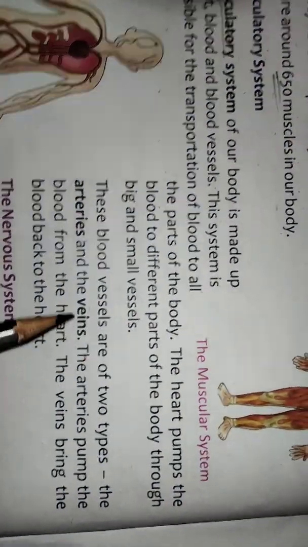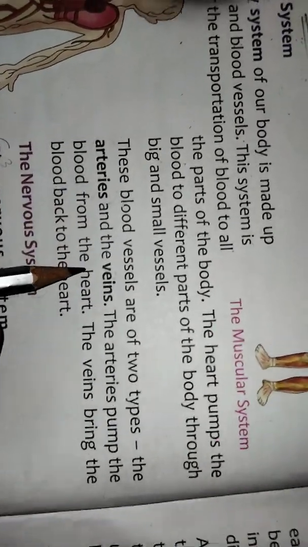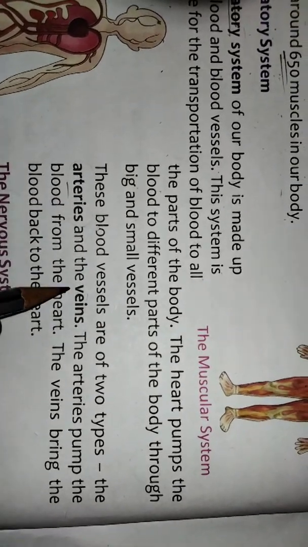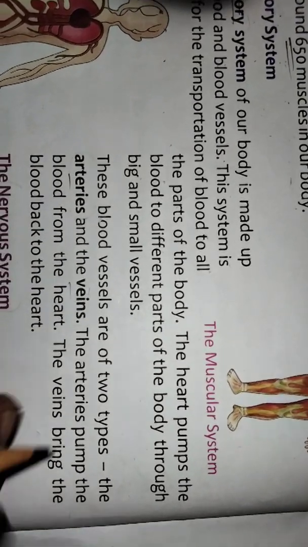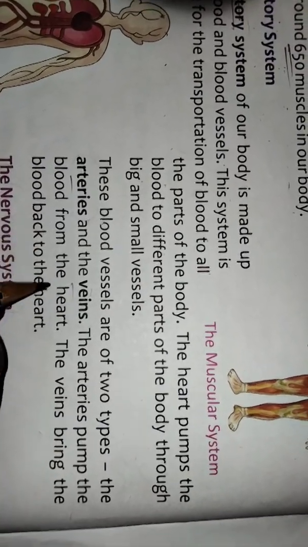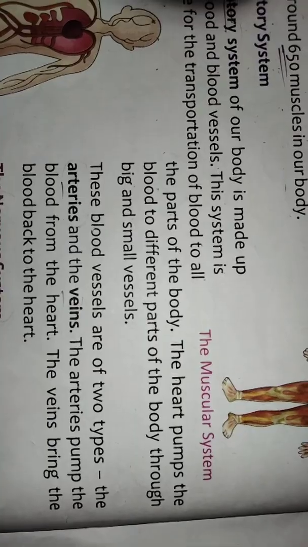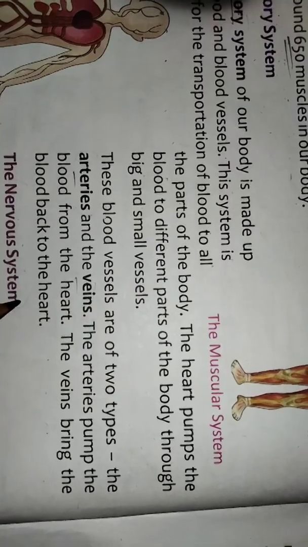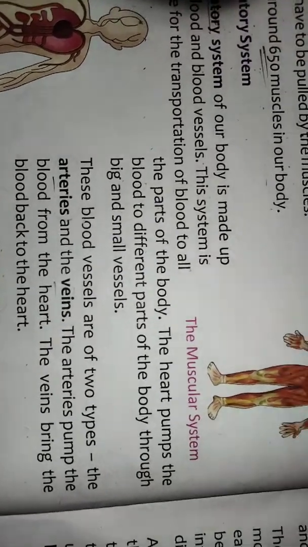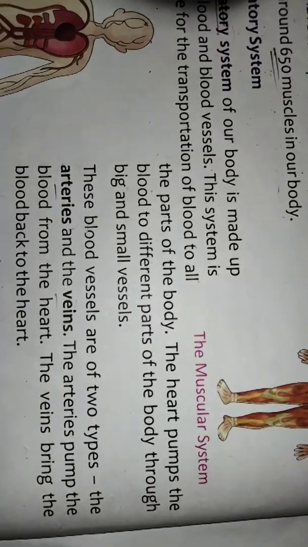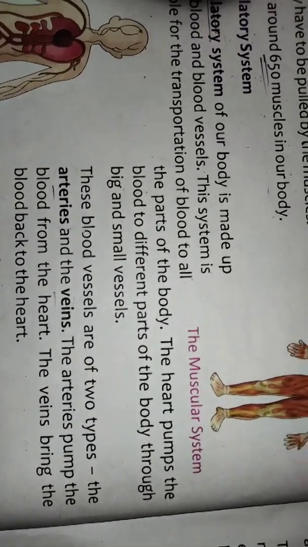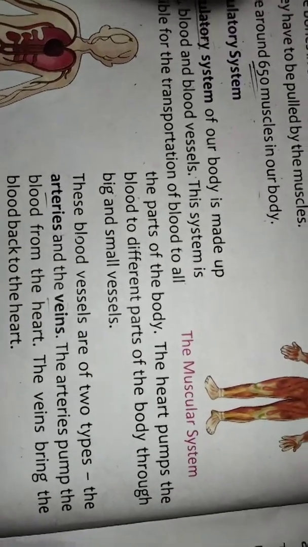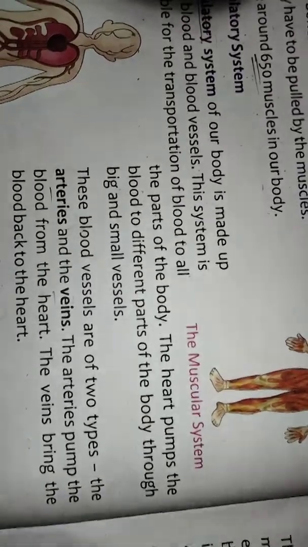You have vessels, arteries and veins. The main parts to carry the blood are the arteries and veins. The arteries pump the blood from the heart. The veins bring the blood back to the heart. Arteries carry pure blood away from the heart, and veins carry impure blood back to the heart.